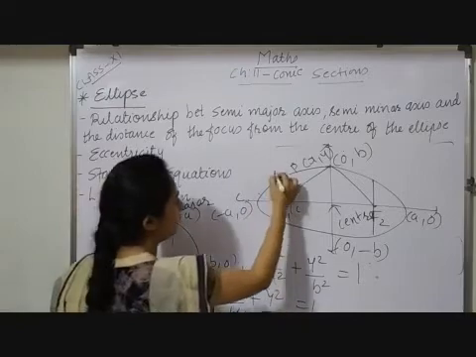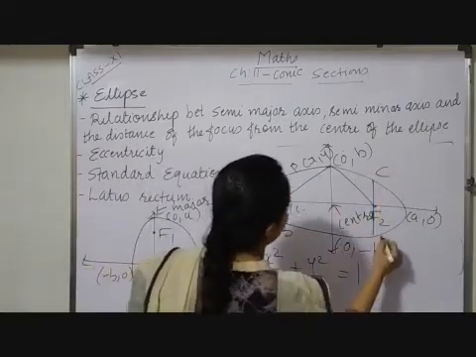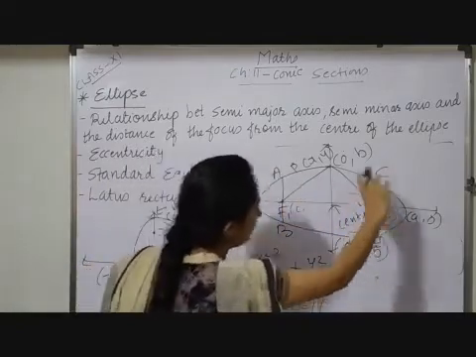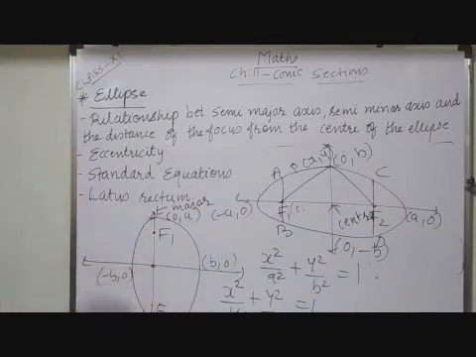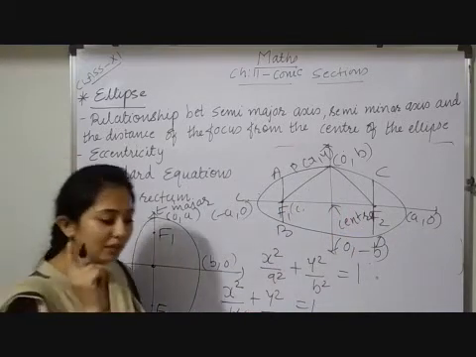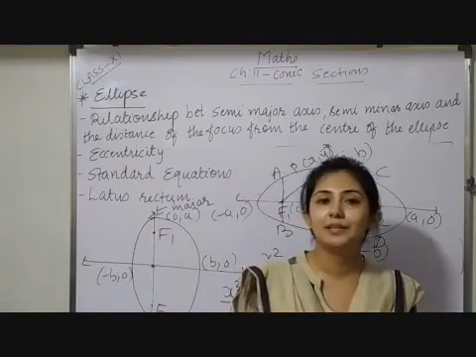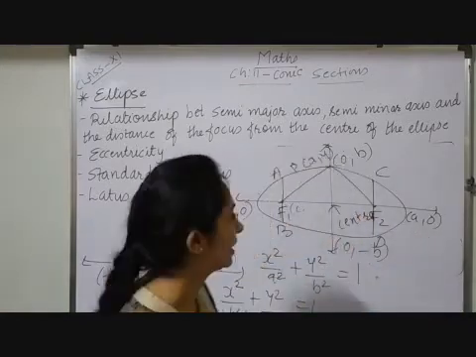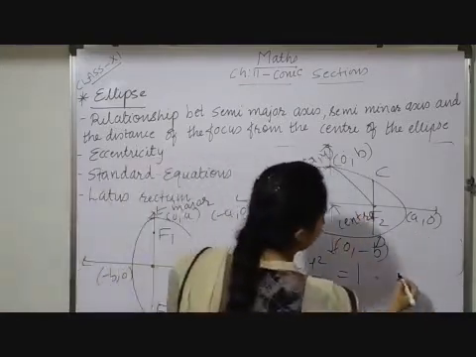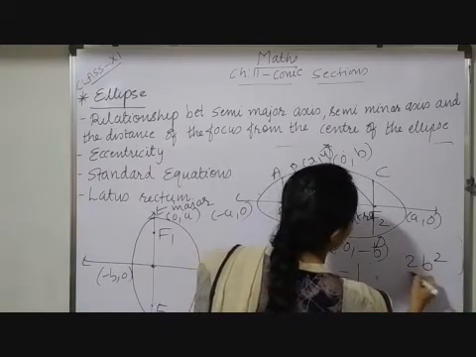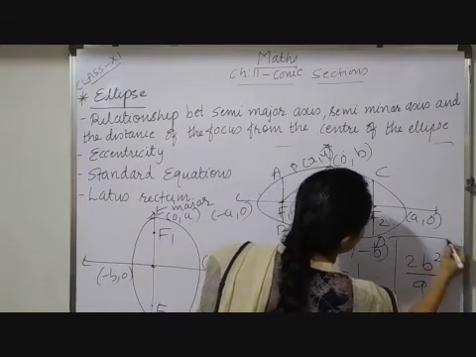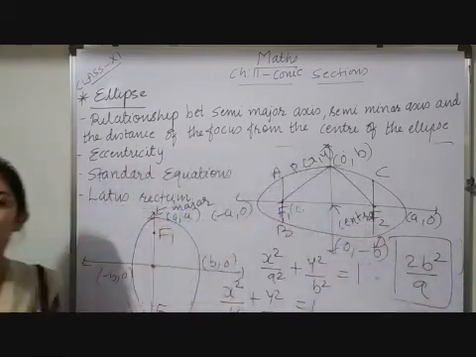Let me name them A, B, C and D. So AB and CD both segments are called latus rectum. It means in one ellipse you have two latus rectums. The length of a latus rectum is 2b square upon A. This formula also you have to remember.